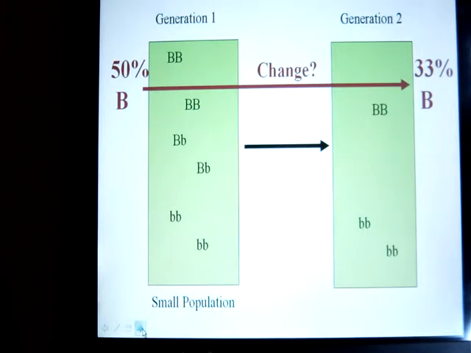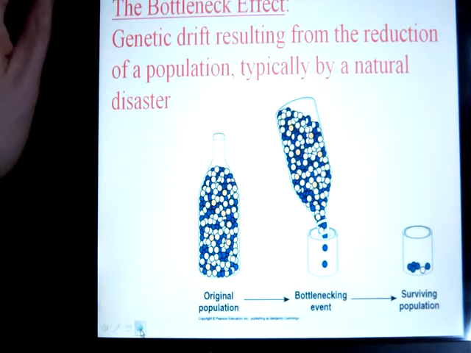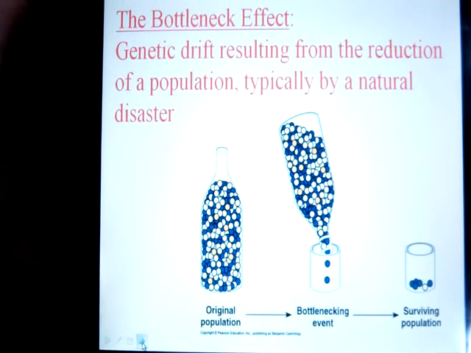This is called genetic drift. And this genetic drift is a fairly important concept. Really, it is just in a small population, allele frequencies can change over time due to chance. That's what genetic drift is.